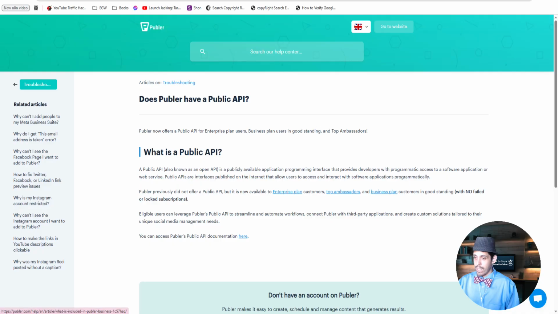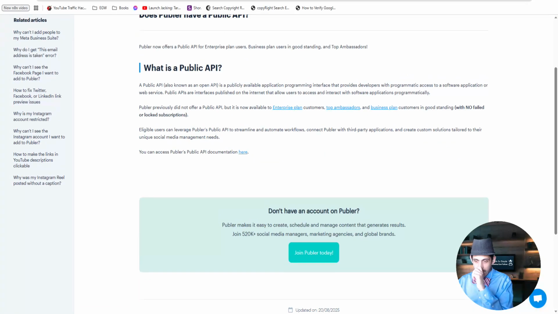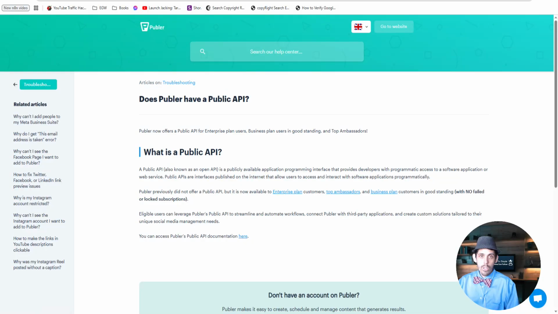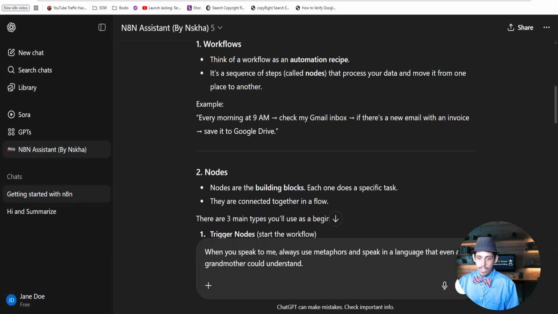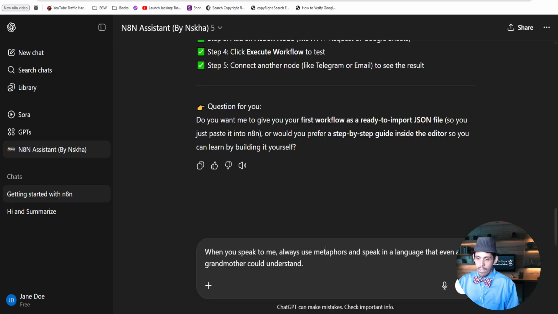But it looks like I can now, so that's cool. I'm gonna play around with that. But do you see how I just Googled how it has an API? And now that it has an API, that means I could start using it. I could go find out the credentials and then get started. And then if you have any questions too, you could even ask this Nishka, and you could say, I